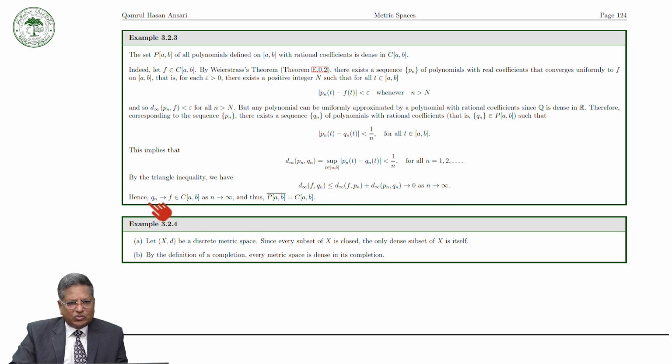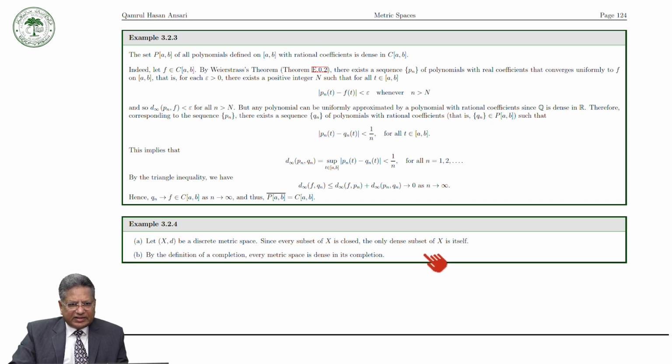It means that Q_n converges to f, which is a continuous function, and therefore the closure of P[a,b] is equal to C[a,b]. And so P[a,b], the space of all polynomials defined on [a,b] with rational coefficients, is dense in C[a,b].